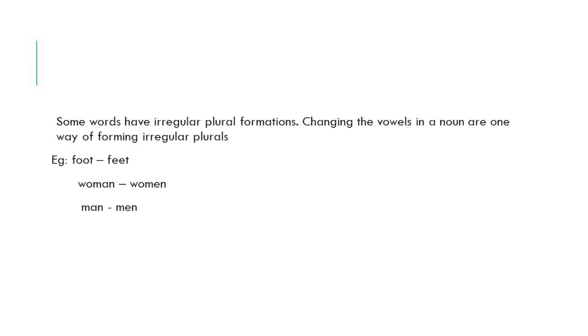And some words have irregular plural formations. What is meant by irregular plural formations? Here, the plurals are formed by certain exceptional rules, especially by changing the vowels in a noun. The most usually applied form of irregular plural formation is by changing the vowel sounds in a noun.